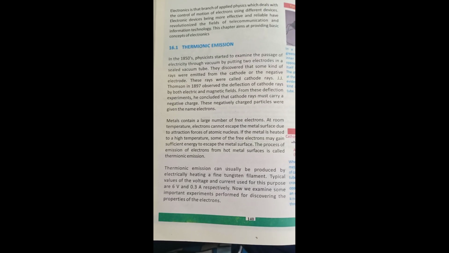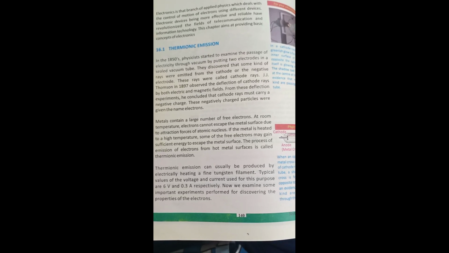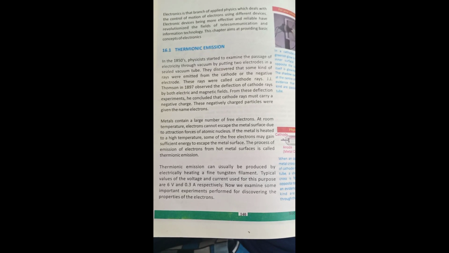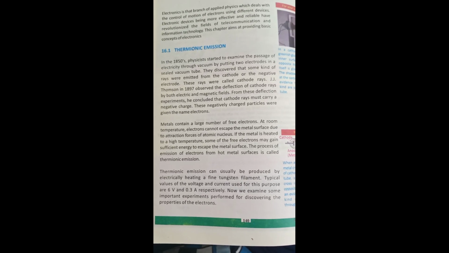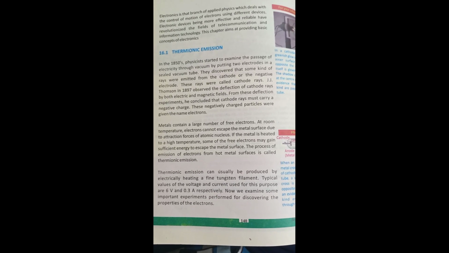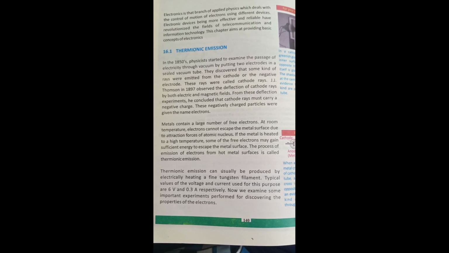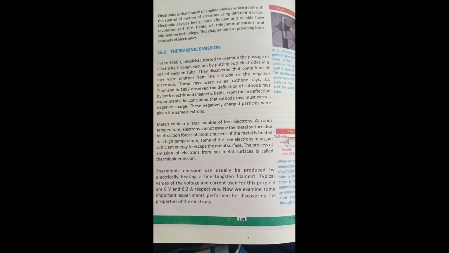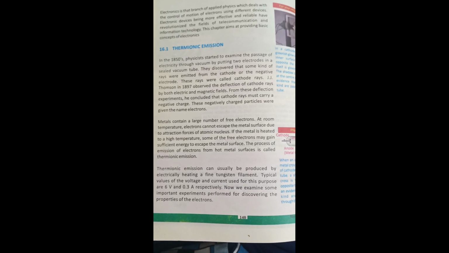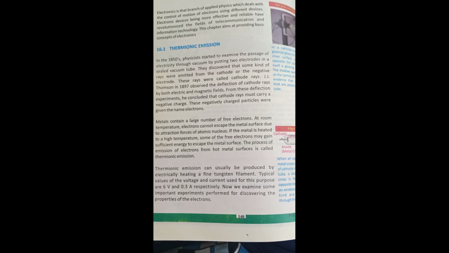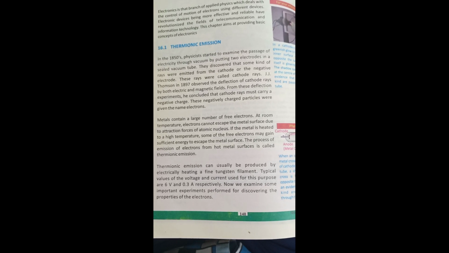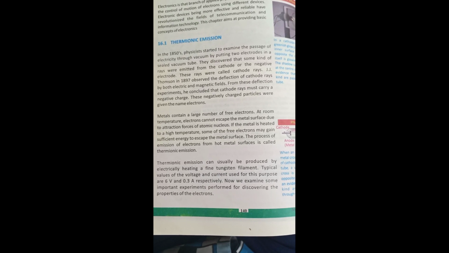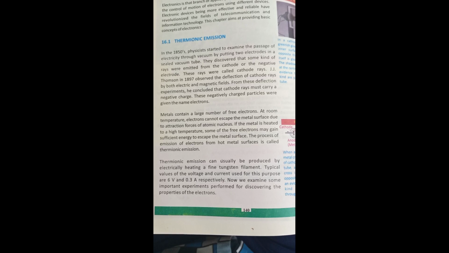J.J. Thomson in 1897 observed the deflection of cathode rays by both electric and magnetic fields. J.J. Thomson is a scientist in physics. In 1897 he discovered that cathode rays are deflected by both electric and magnetic fields. From these deflection experiments, he concluded that cathode rays must carry a negative charge. These negatively charged particles were given the name electrons.